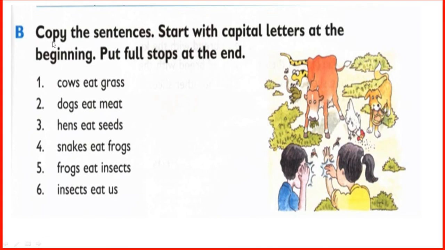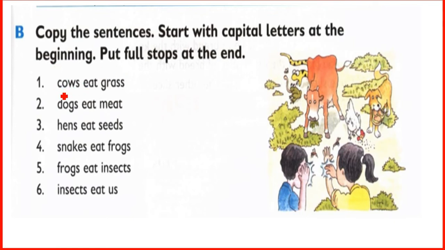Okay. B question. Copy the sentences, start with capital letters at the beginning, put full stops at the end. Okay, read again. Dear students, in English, when we write a sentence, the first letter should be capital. At the beginning, we put capital letters, and at the end we put full stop.